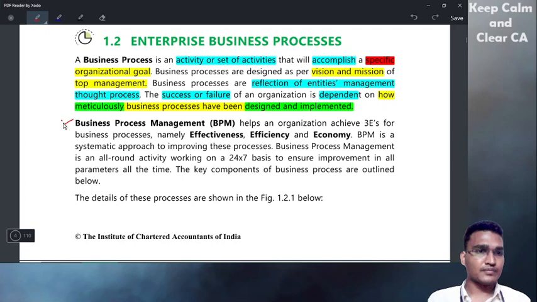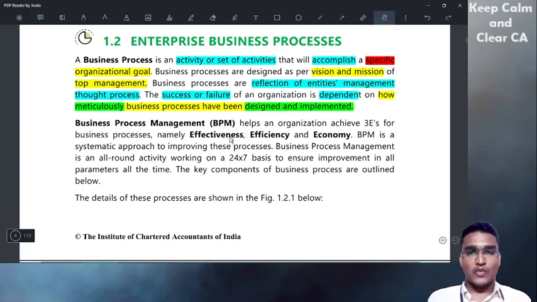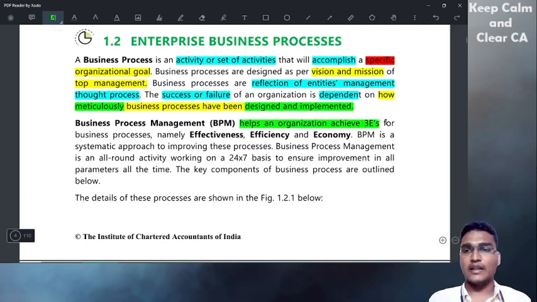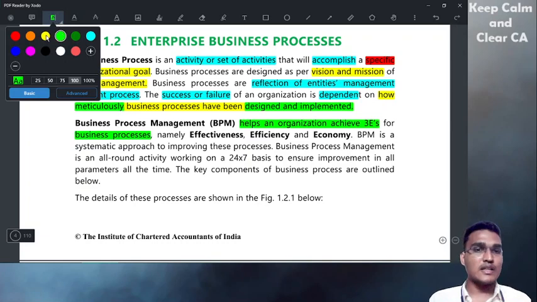BPM. What is BPM? BPM helps an organization achieve three E's for business process. Business process management helps the organization to achieve three E's. What are those E's?